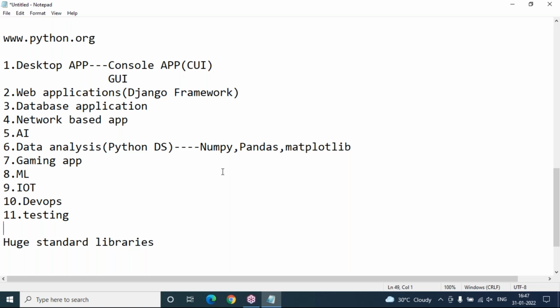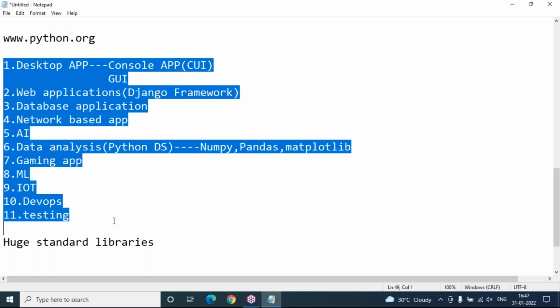For example, if you want to write a data analysis script using Python, then there are plenty of modules, like matplotlib. I have data with me, and that data I want to show in visualized format by creating some images or diagrams, then we can go for matplotlib, simple. And if I want to analyze the data, then we can go for pandas. If I want to represent the data in 3-dimension or 2-dimension format, then we can go for NumPy, numerical Python. So these are libraries we can call them. But I'm speaking only about data analysis libraries. Imagine that for any application, there are some built-in libraries. So that is the beauty of Python.